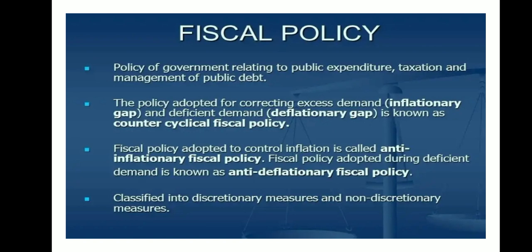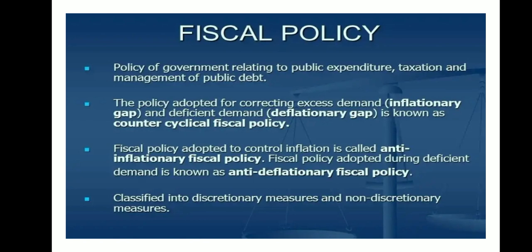Let us understand what fiscal policy is. It is the policy of government relating to public expenditure, taxation and management of public debt. In short, the government is taking care of all the expenditure and revenue. The policy adopted for correcting excess demand, that is the inflationary and deflationary gap, is known as counter-cyclical fiscal policy.